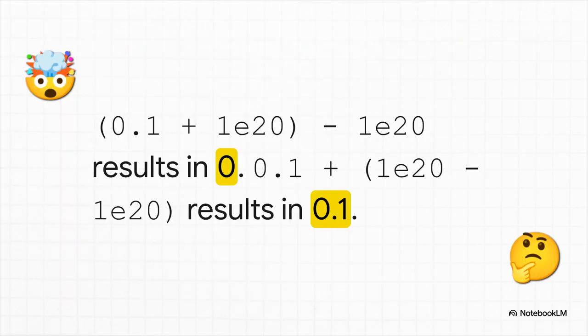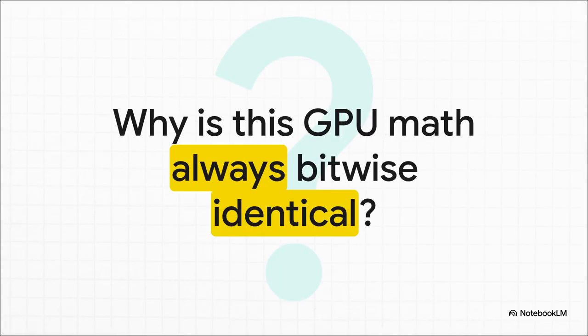If you add a tiny number to a gigantic one, the computer has to round off, and the tiny number basically just vanishes. But if you do the math on the two huge numbers first, they cancel each other out perfectly, and the tiny number survives. We're talking same numbers, same operations, just a different order, and a completely different answer. So, case closed, right? Parallel processing shuffles the math, we get different results.